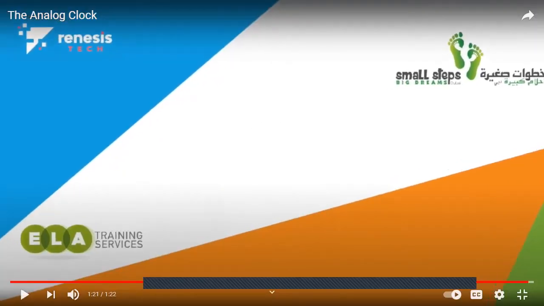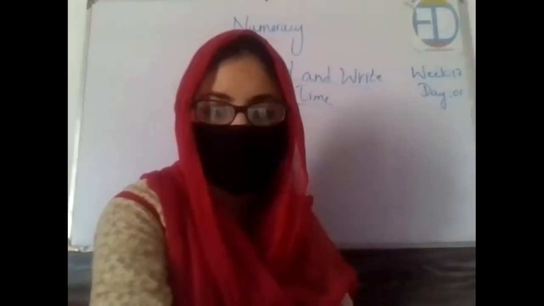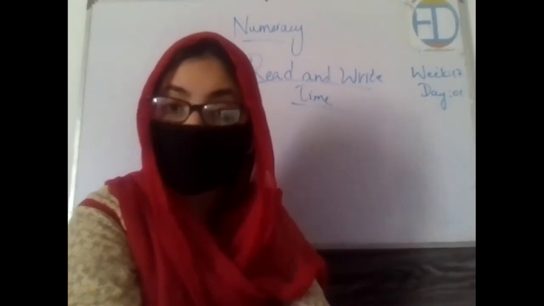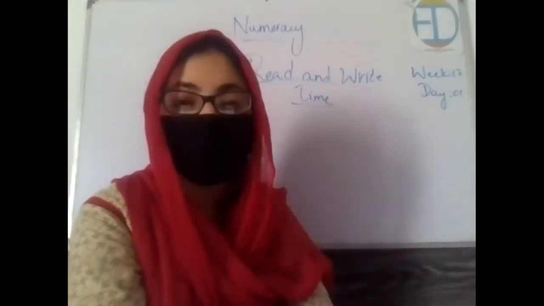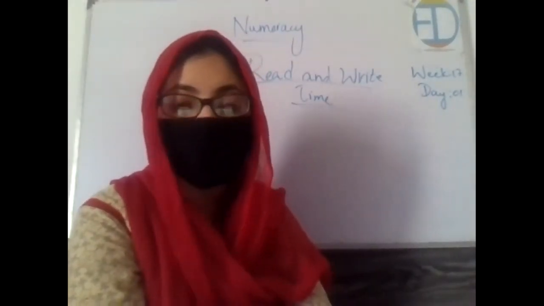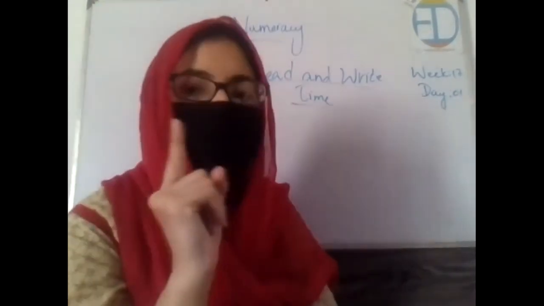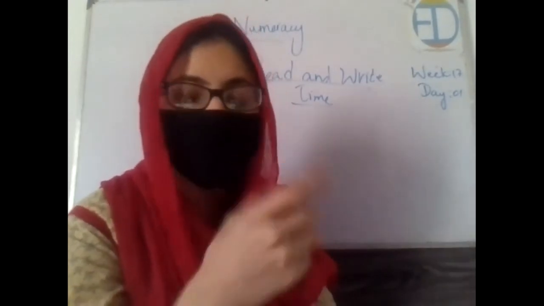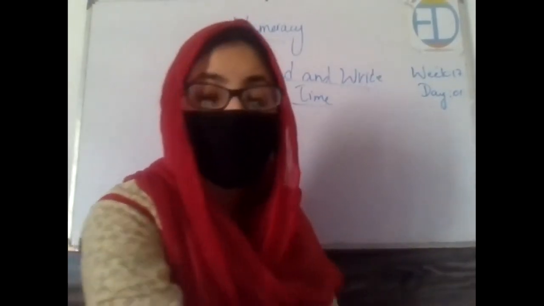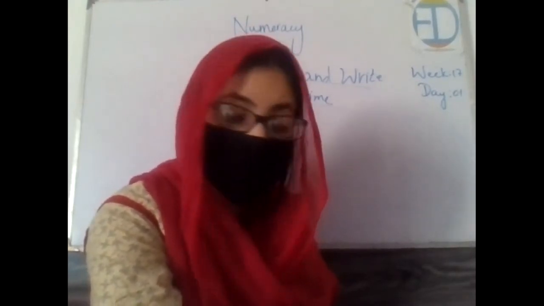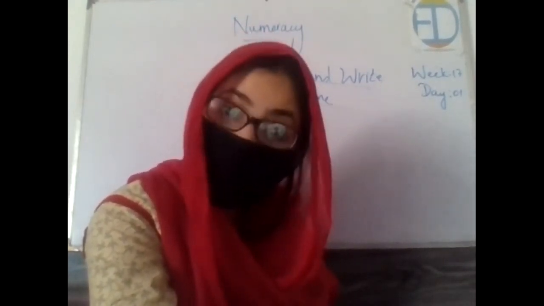Okay, wonderful. It was an interesting video because it talked about all the hands we have in a clock in detail, and it also talked about what the functions of those are. Let's say we talk about the second hand. When it completes one rotation, this means that 1 minute has been completed, right? Similarly, if we talk about the minute hand, when it completes one rotation, this means that 1 hour has passed, right? And when the hour hand completes one rotation, this means that half a day has passed, right?